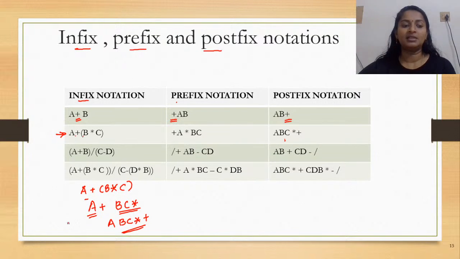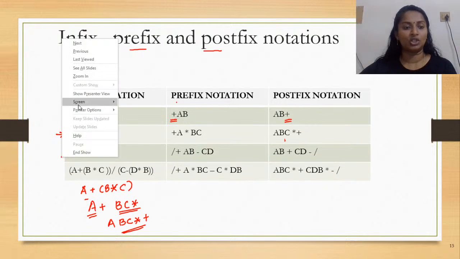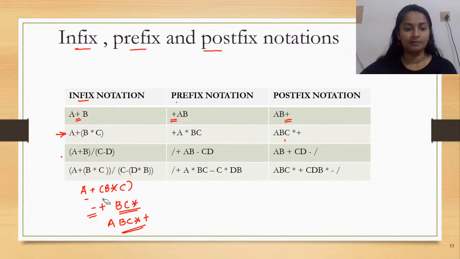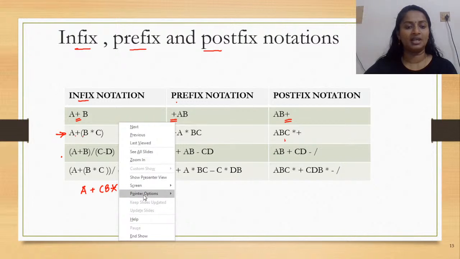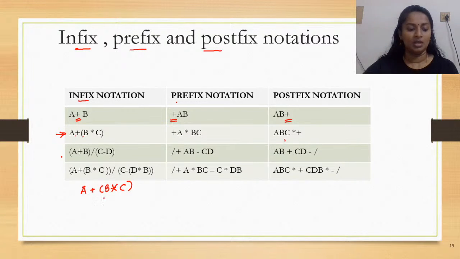Now in the same way, I'm going to find the prefix notation. I'll show you how this could be done. You are given the expression, and see how this would be written: a plus. Now, how would the expression inside the parenthesis be converted to prefix?